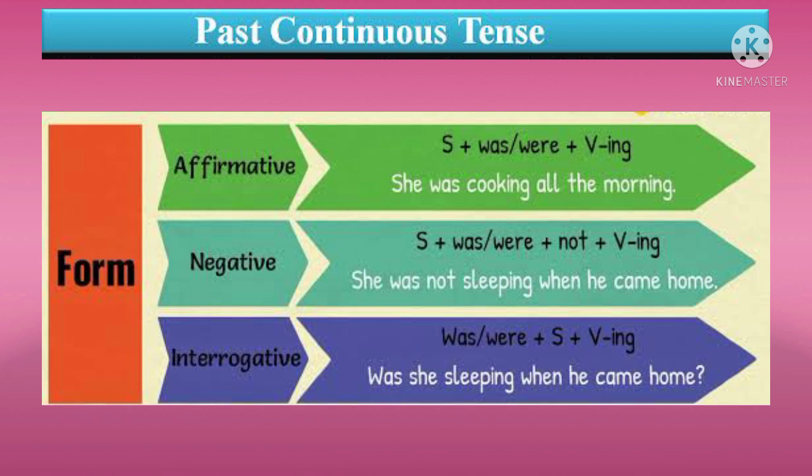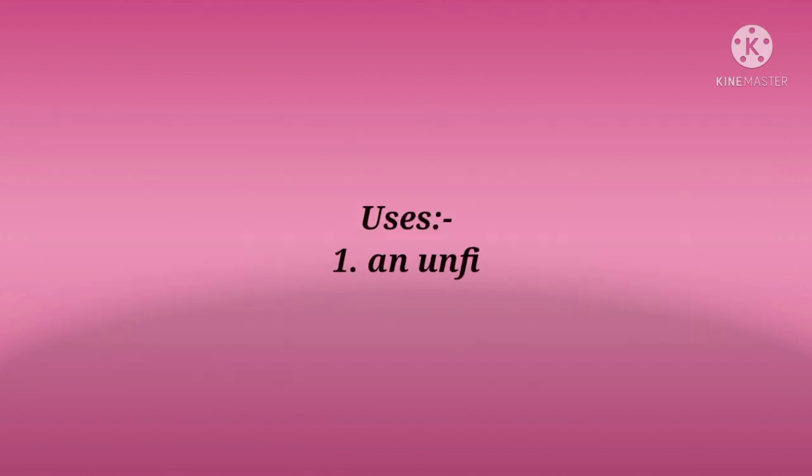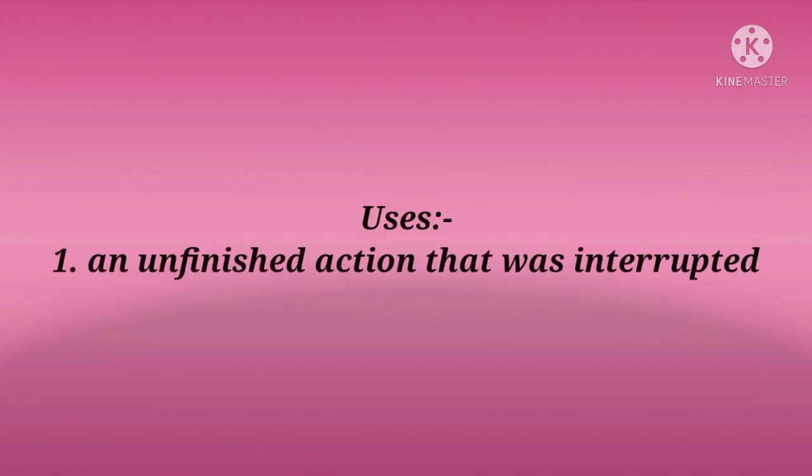Now children, to make interrogative sentences, the formula is we'll start with was or were plus subject. The position of the subject will change here. Subject will come in between, and then we'll add the ing form of the verb. For example, was she sleeping when he came home? Now children, let us see the uses of past continuous tense.